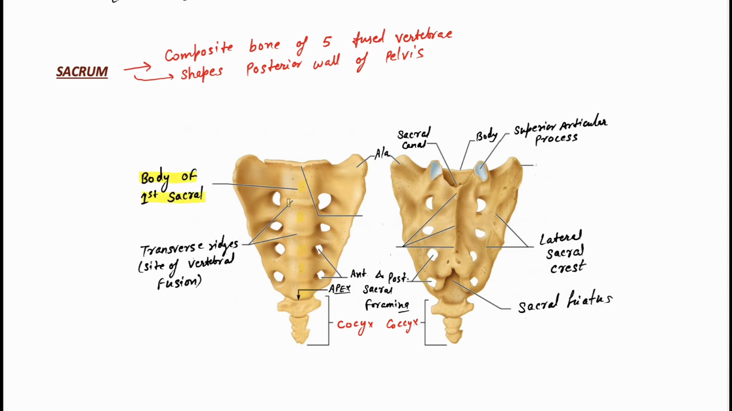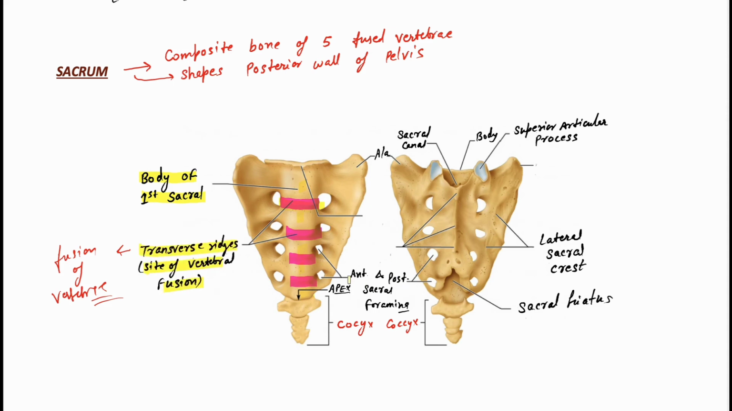Then between them they have the ridge present. As you can see, we have the ridge here. So we will say it's a transverse ridge, formed by the fusion of vertebrae. The site of vertebral fusion we call the transverse ridges. Okay. Then we have transverse ridges, or we can say site of vertebral fusion.